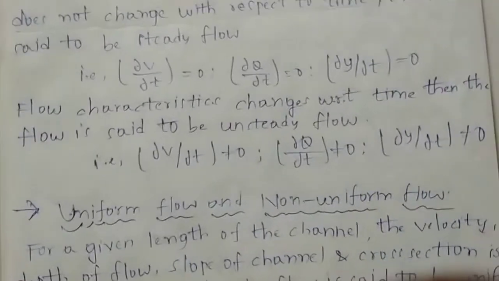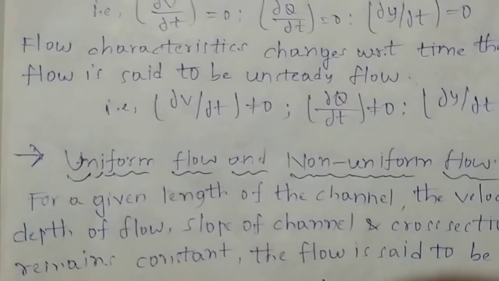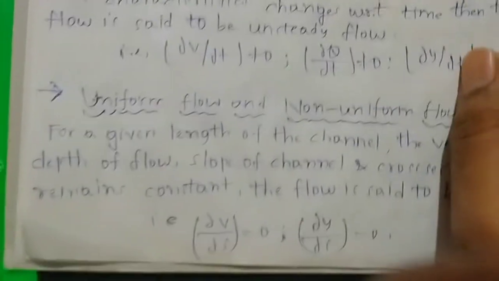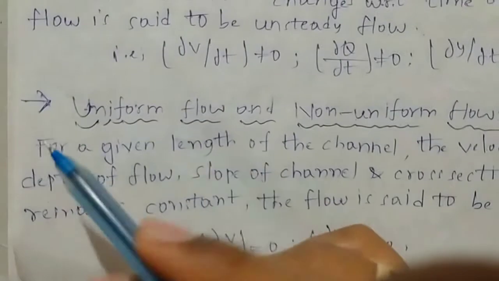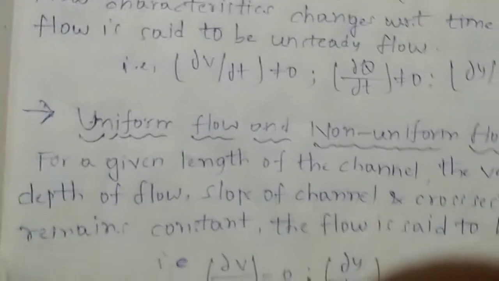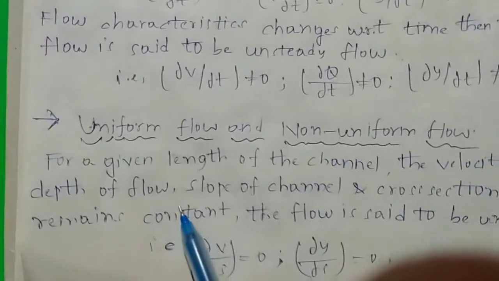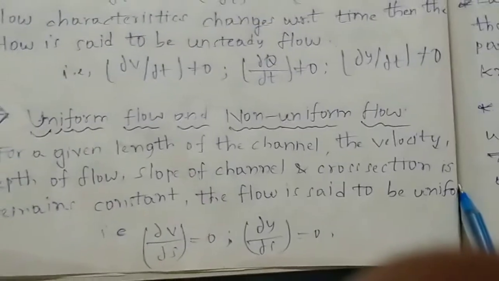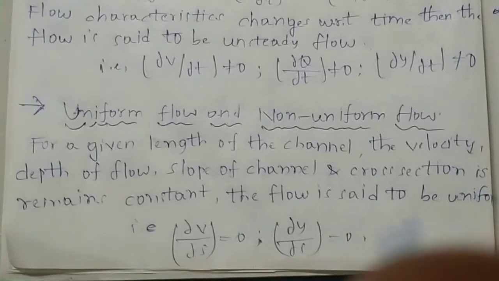Next one, uniform flow and non-uniform flow. Let's discuss briefly about uniform flow. For a given length of the channel, if the velocity, depth of flow, slope of the channel and cross section remain constant, the flow is said to be uniform.